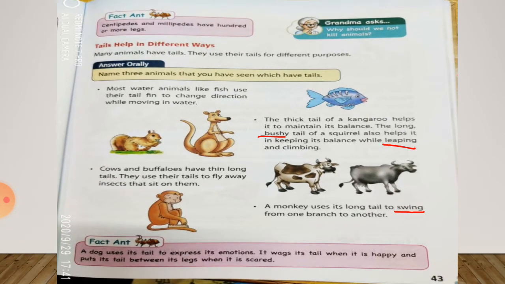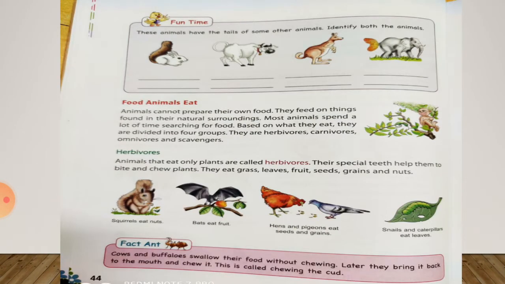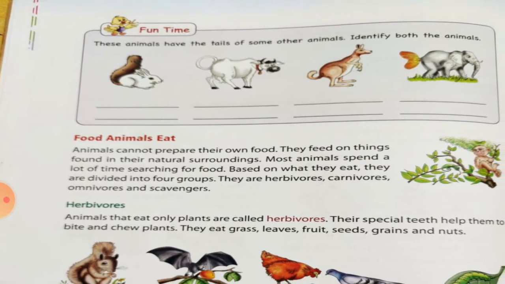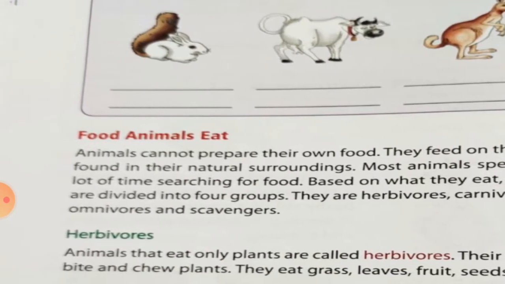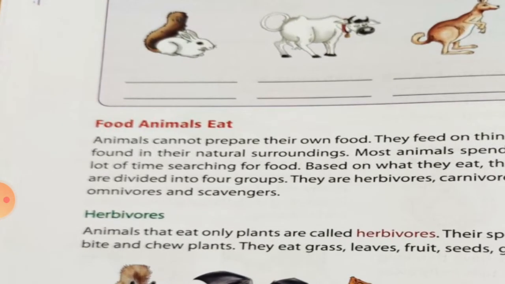Now, turn this page. Fun time. These animals have the tails of some other animals. Identify both the animals. So, you can see in the first figure, this animal is rabbit, and rabbit has tail of squirrel. So here you have to write rabbit and here you have to write squirrel.